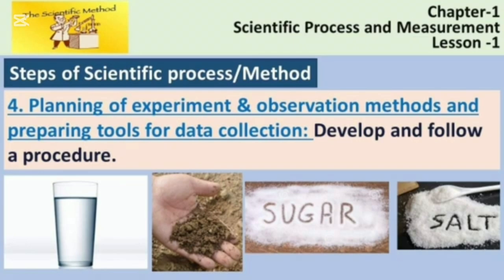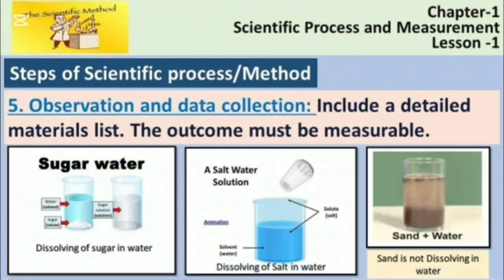Then mix some sugar, salt, glucose, sand, flour with the water properly. Then observe what will happen. So, after mixing these materials, you can observe and then you can do the experiment. Have you understood?